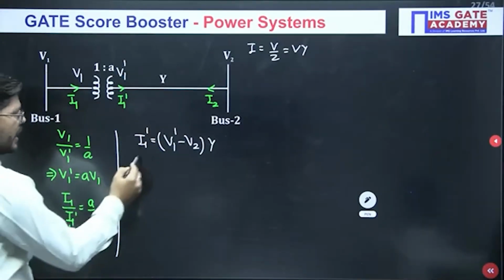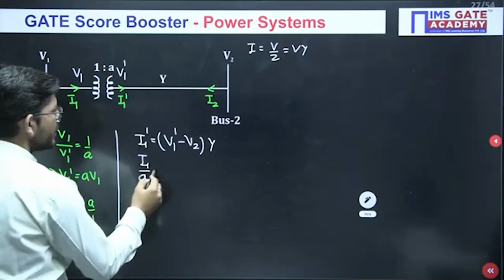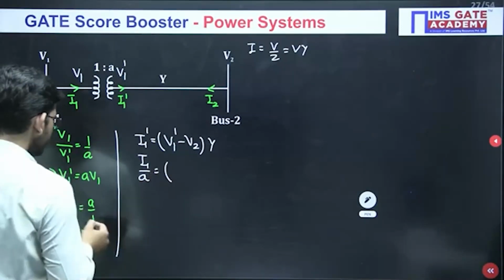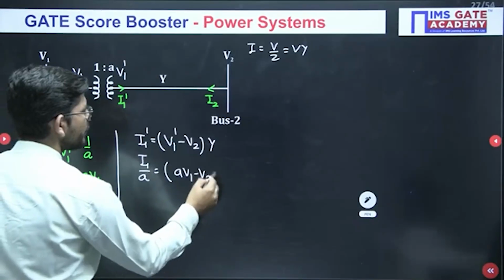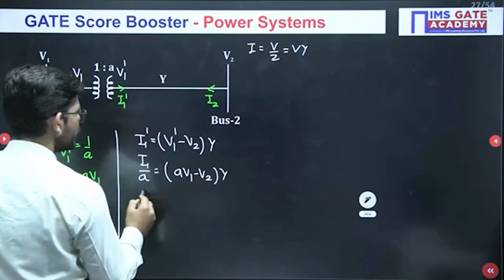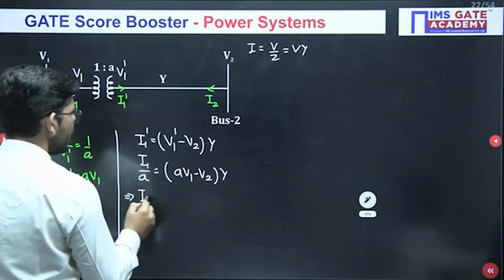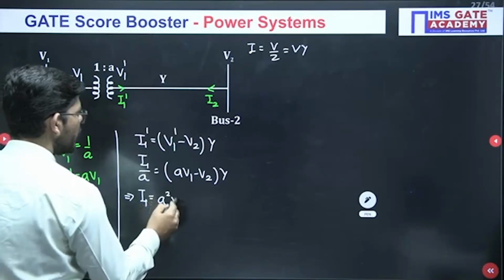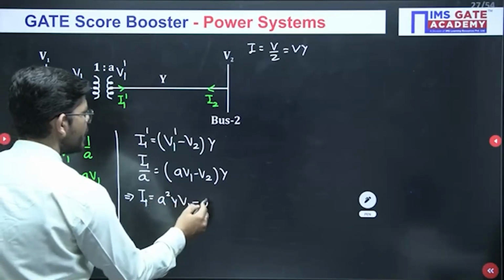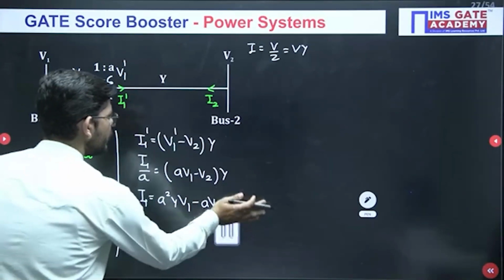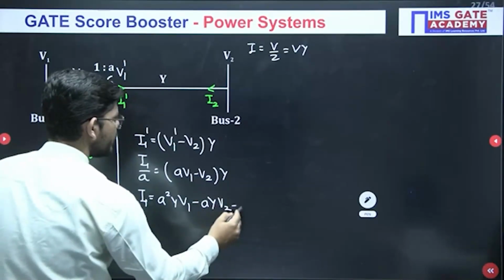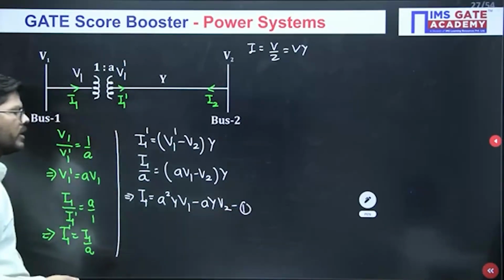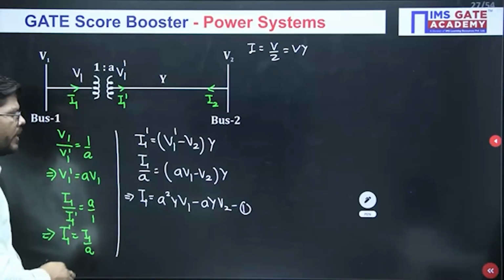I1 dash is I1 upon A. V1 dash is how much? V1 dash is A V1 minus V2 into Y. So what will be I1? I1 will be A square Y into V1 minus A Y into V2. Okay, so this is our first equation. This is what we have got as the I1 value.